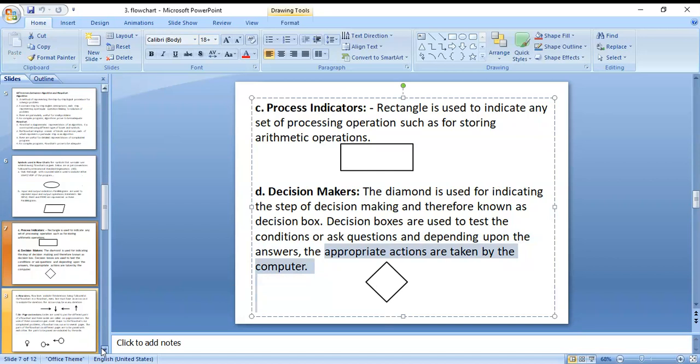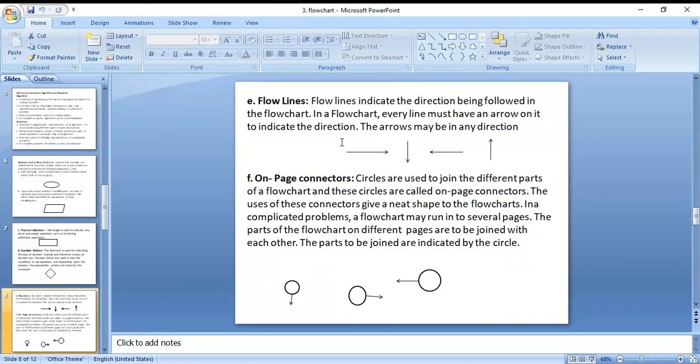Next, lines are for representing the flow. These arrow marks are used for the direction of the flowchart: rightwards, downwards, leftwards, upwards arrow marks.